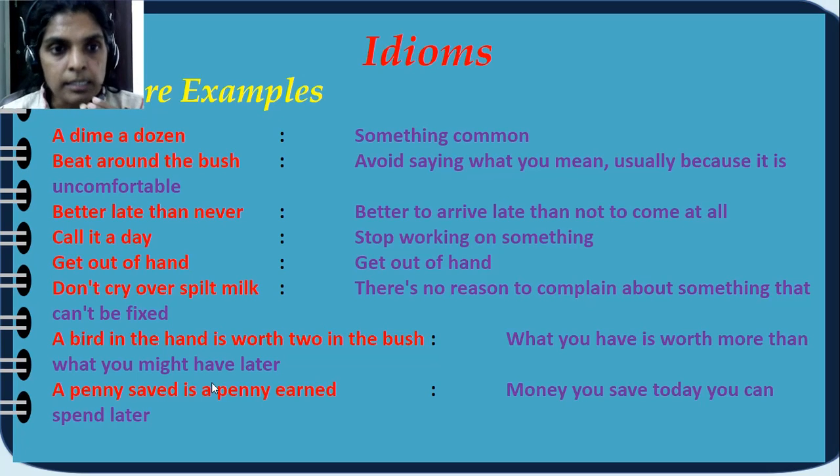A dime a dozen, which is very common. Beat around the bush means to avoid saying what you mean, usually because it is uncomfortable. So if somebody is just not coming to the point and they're just going on saying something unrelated, you will say, don't beat around the bush. Tell me exactly what you want. Come to the point. Don't beat around the bush. Better late than never. Better to arrive late than not to come at all. Call it a day means to stop something. Okay. Get out of hand means to get out of control.